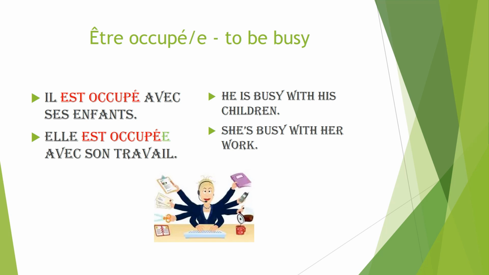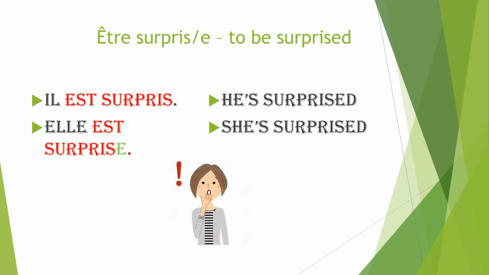Let's look at the next expression, which is être surpris, to be surprised. Être surpris, and feminine will be être surprise. Let's look at the examples. Il est surpris.